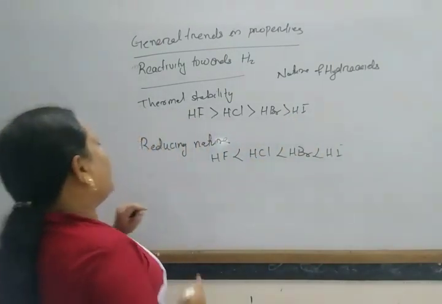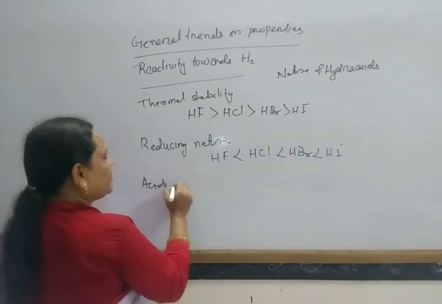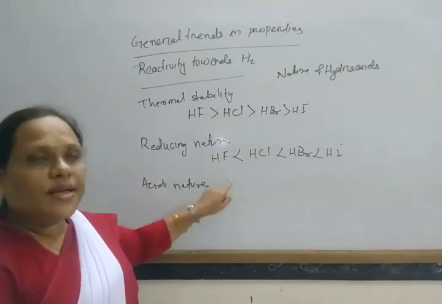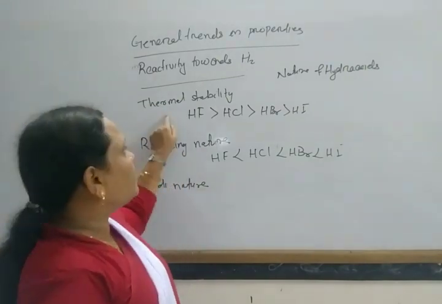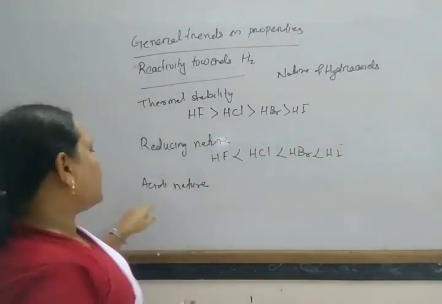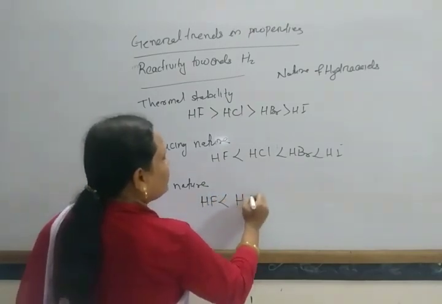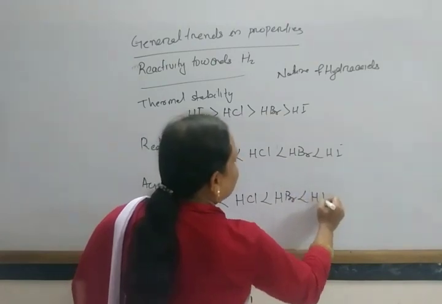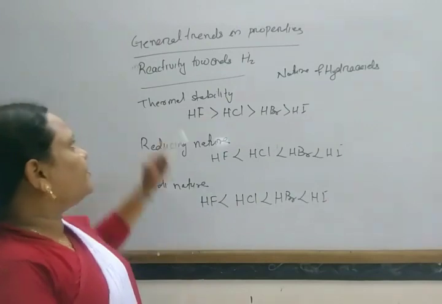Next, the acidic nature is also the same as the reducing character, just the reverse of thermal stability. So the acidic nature is HF less than HCl, less than HBr, less than HI.